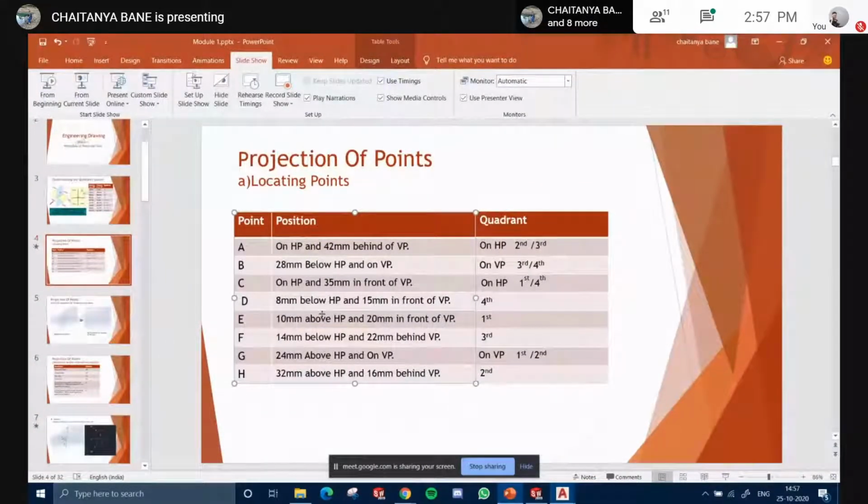Get this point clear? Everybody clear with this? If not, I'll explain again with another example. Shall we do point H? Point D, right? Okay, D is below HP, correct?